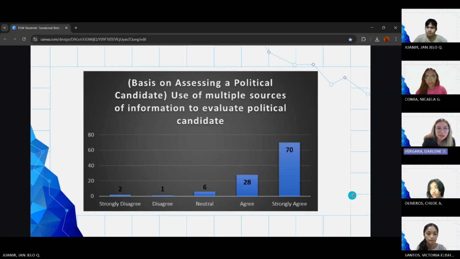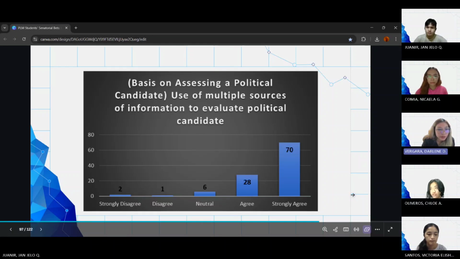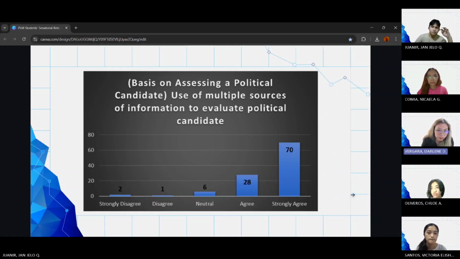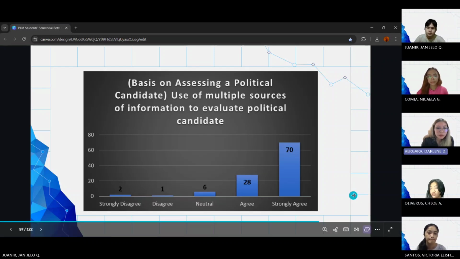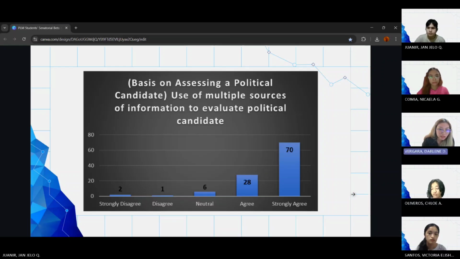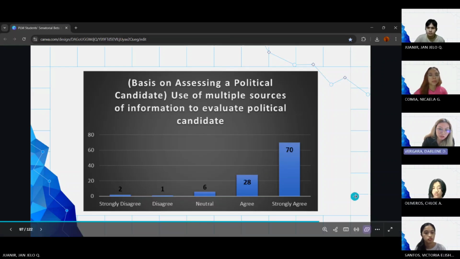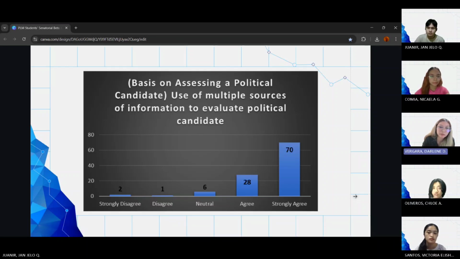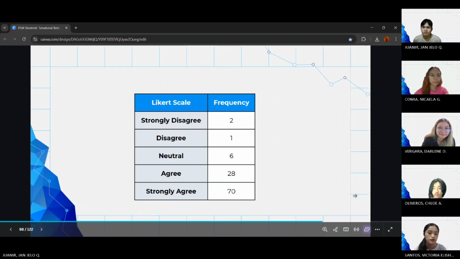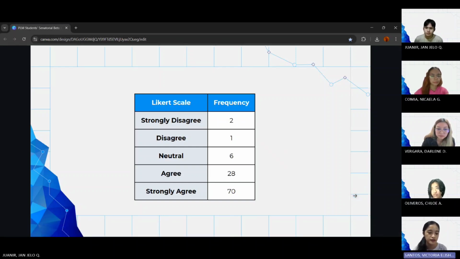6 participants stay neutral, and then 1 participant disagrees that the use of multiple sources of information to evaluate a political candidate is a basis. And then lastly, 2 participants strongly disagree that the use of multiple sources of information to evaluate a political candidate is one of the bases on assessing a political candidate. For the frequency, the majority of the respondents agree with the prompt, with 70 strongly agree and 28 agree. All of the options were chosen by the respondents.